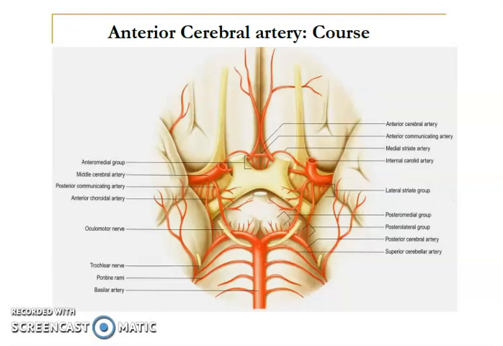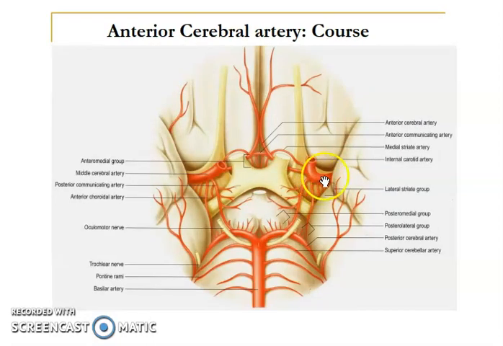The middle cerebral artery is a larger terminal branch of the internal carotid artery, and it appears to be in direct continuation of the internal carotid artery. You can see the diameter of the internal carotid artery as well as the diameter of the middle cerebral artery, which is almost the same.